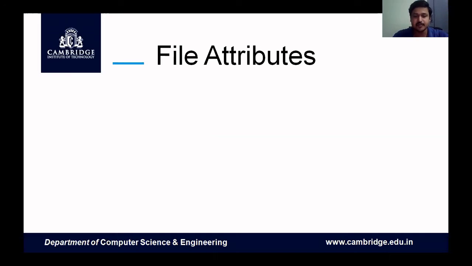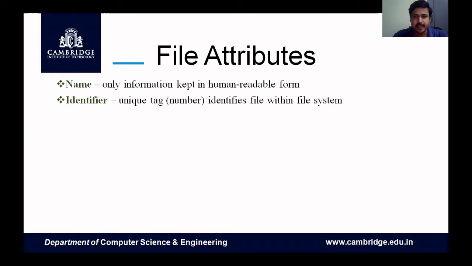Before going on to the file operations, first we will see the file attributes, which are going to be very useful for us. The first file attribute is name. The name is kept only for human understanding. The name we have given in the system will not be understood by machine-level language, so we should have an identifier. An identifier is a unique tag which identifies the file inside the file system, that is, in your computer system. That is your second attribute, the identifier.